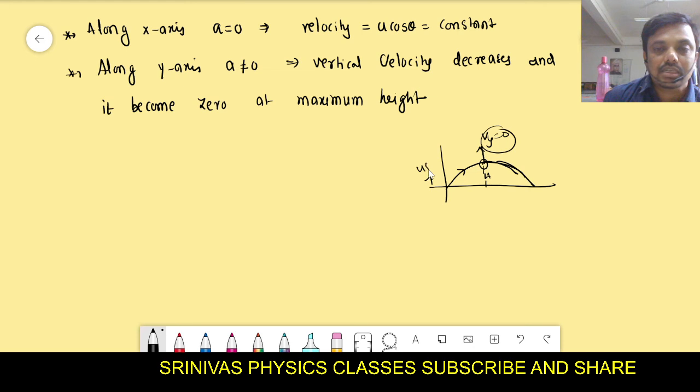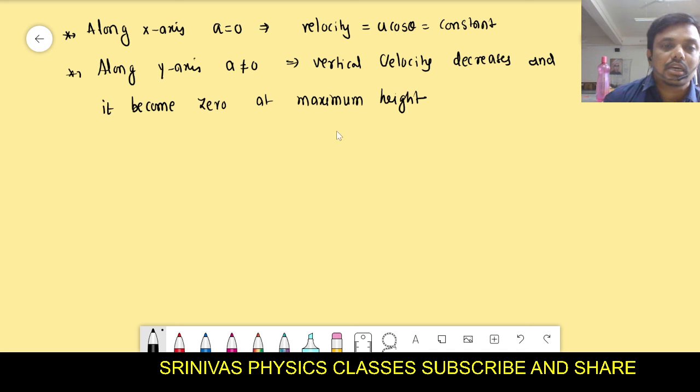Initially the velocity which is useful to move upward is u sin theta, but after reaching the maximum height, the object is traveling like this. This is the position, right? At the maximum height position here, the vertical velocity becomes zero. The vertical velocity decreases and becomes zero at maximum height, and it increases while falling down from maximum height.